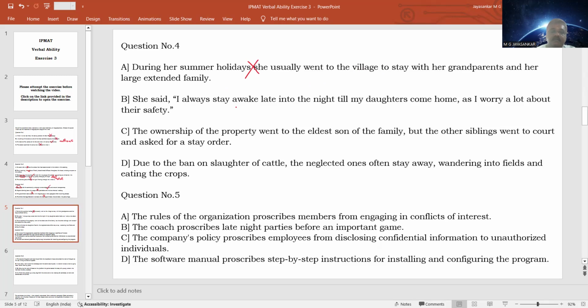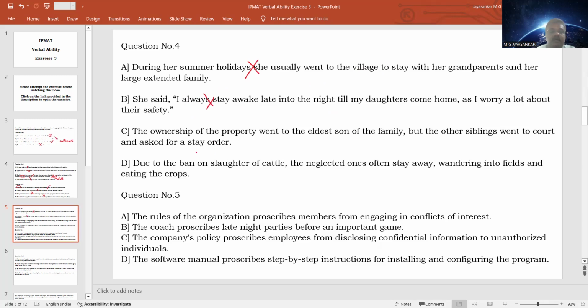Option B, she said, I will always stay awake late the night till my daughters come home as I worry a lot about their safety. Again, not a problem because staying awake is a correct expression. So this seems to be a correct usage. So not our answer.